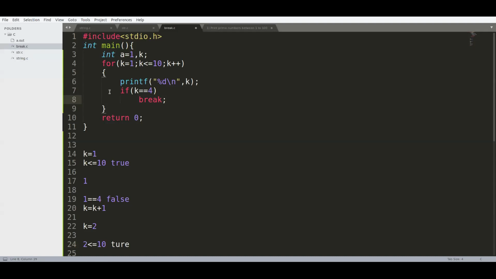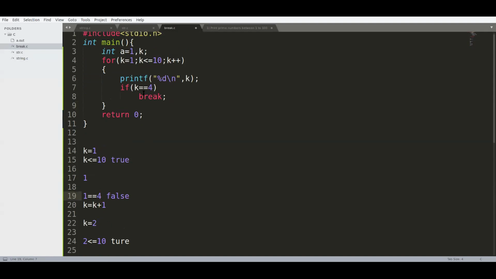So it automatically comes out of this block. This what I have highlighted, this is the for block, for loop block. After encountering this break statement, it automatically comes out of this for block. So what is there here? Return 0. That means it is the end of the program. I hope you have cleared the concept with the break statement.